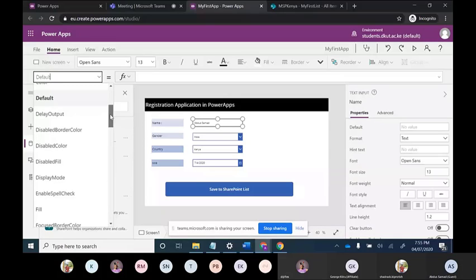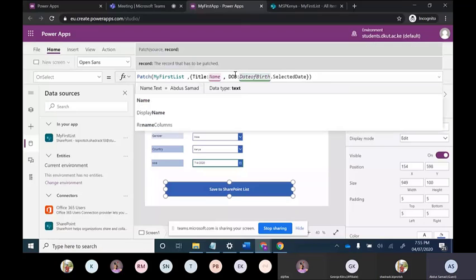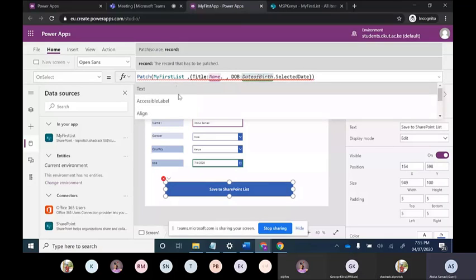I will show you. I put a dot over here and you can see all these related properties. You can put text, accessible label, align, and all these things can be saved to a database. But currently what we need is the text which is present inside this input, so we are selecting text.